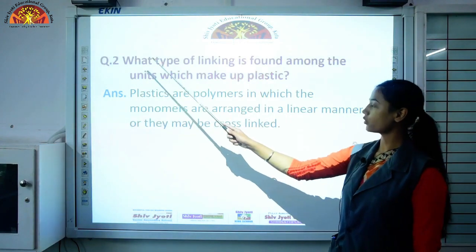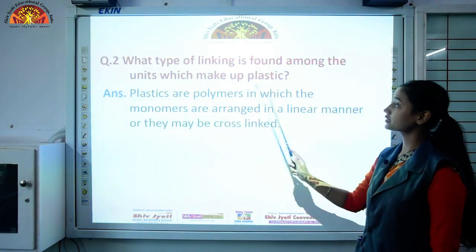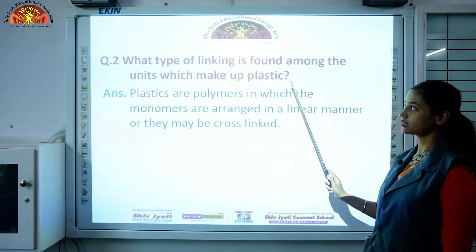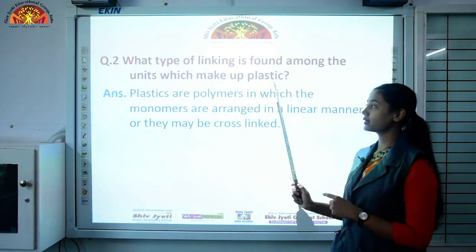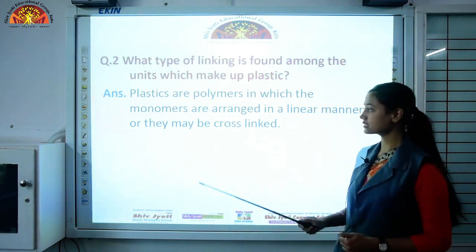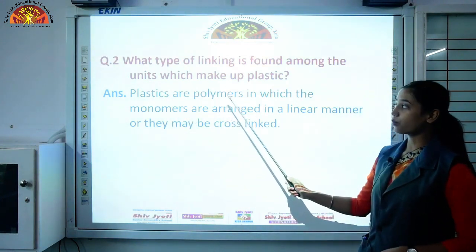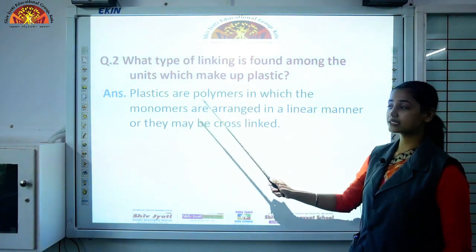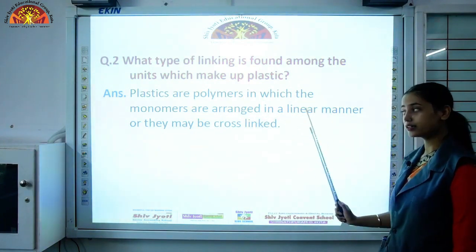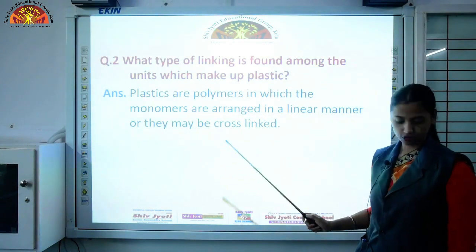Question 2. What type of linking is found among the units which make up plastic? As I told you in that slide, in plastics, two types of linking are present. So plastics are polymers in which the monomers are arranged in a linear manner or they may be cross-linked.